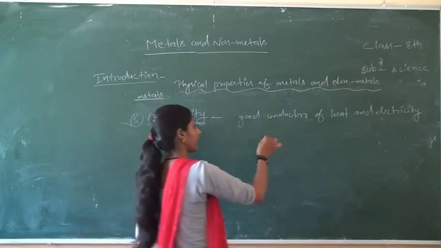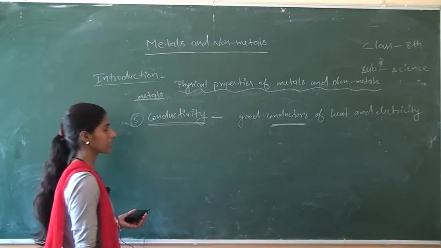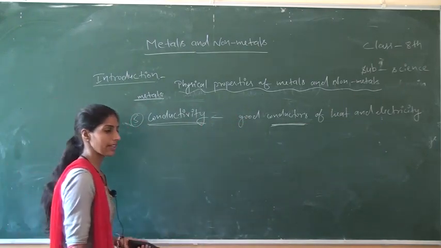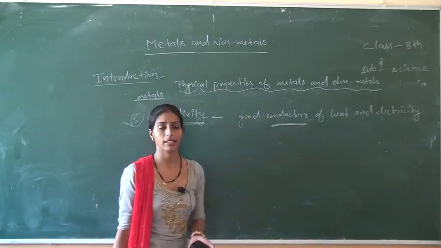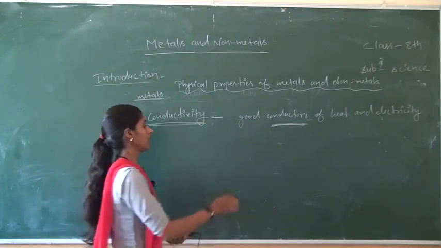Conductors means they can pass heat and electricity through them. So metals are good conductors of heat and electricity. So most of the metals are used in making wires.